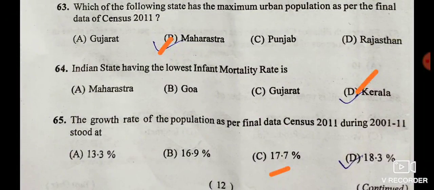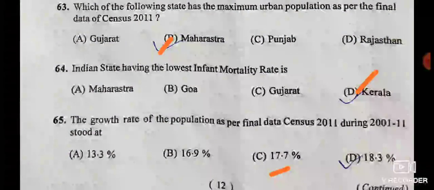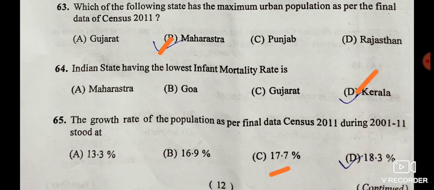Then the growth rate of population as per the final data of census 2011 during 2001 to 11 stood at, and the growth rate of population between 2001 to 11 as per the census data, it was around 17.7%. So here option C is the correct answer.